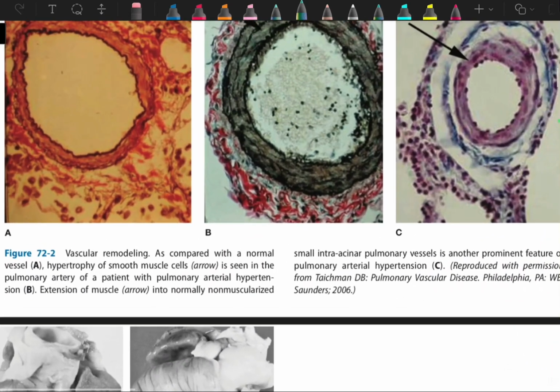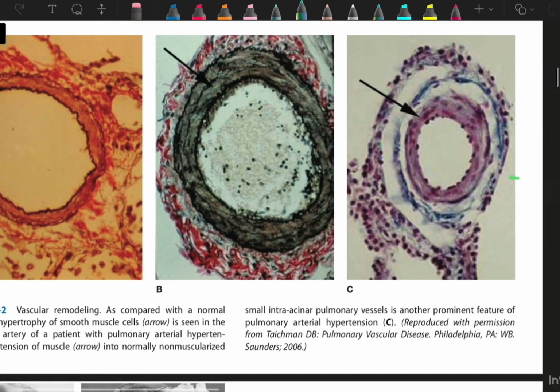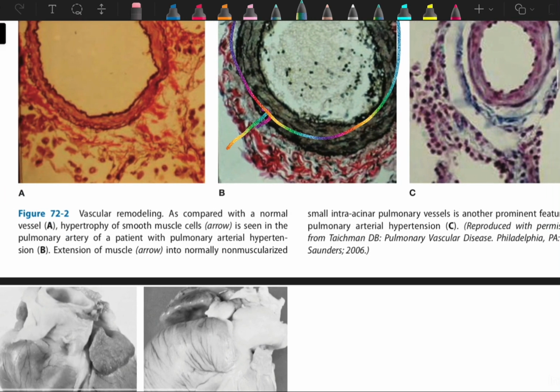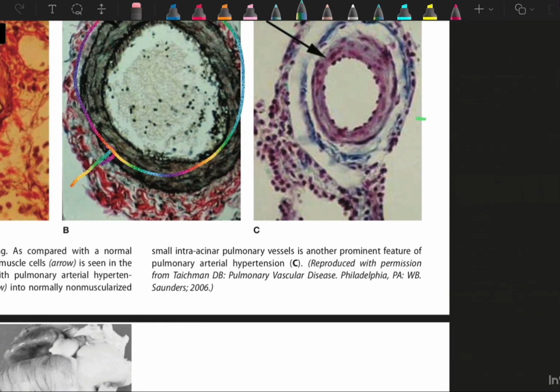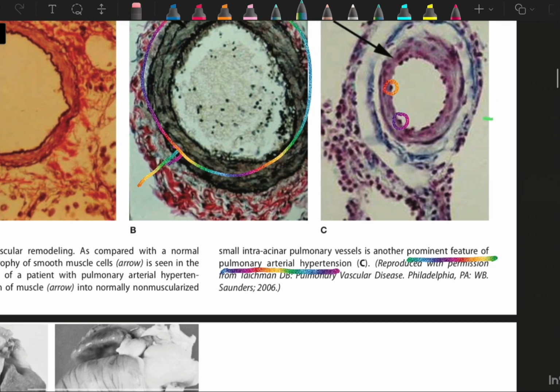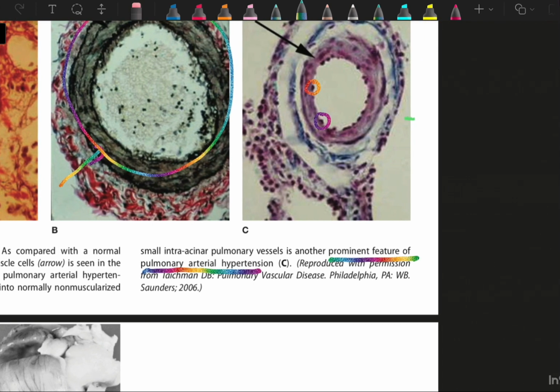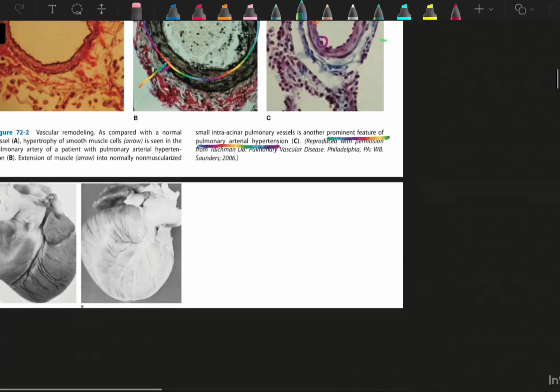Here we can see there are 3 arteries. The first one is a normal blood vessel. Hypertrophy of smooth muscle is seen in the pulmonary artery of a patient with pulmonary arterial hypertension, so here we can see hypertrophy of the smooth muscle layer. The third image shows extension of muscle into normal non-muscularized small intra-acinar pulmonary vessels, which is another prominent feature of pulmonary arterial hypertension. Here we can see these small protrusions of muscle into the non-muscularized part of the blood vessel. So this is also a very important feature of pulmonary arterial hypertension.